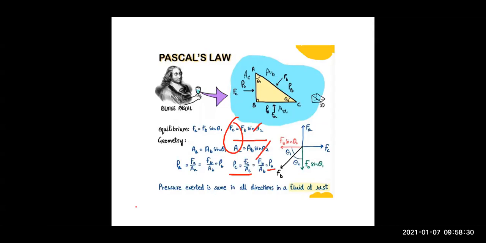So PC equals PB. So pressure at A, PA equals PB equals PC, means pressure exerted is the same in all the directions in a fluid at rest. So if the fluid is at rest, then the pressure at all the faces is the same. This is your Pascal's law.